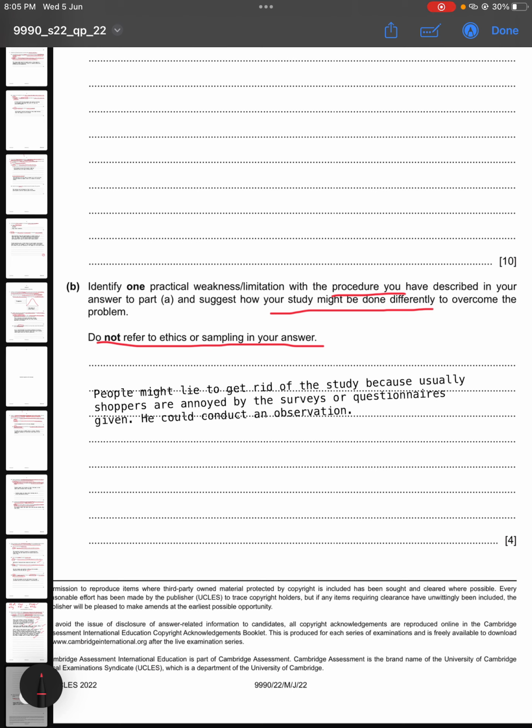So to overcome this practical weakness, what he can do is NFIS could conduct an observation where he already has his behaviors categorized. For example, smiling and saying hello will be counted as feeling more relaxed, and ignoring people and just moving with a straight face or with a frowned face will be counted as not relaxed at all. And then he can compare how many people with baskets showed behavior that can be counted as more relaxed, and how many people with shopping carts and trolleys showed the behavior which can be counted as more relaxed, and how many did not.